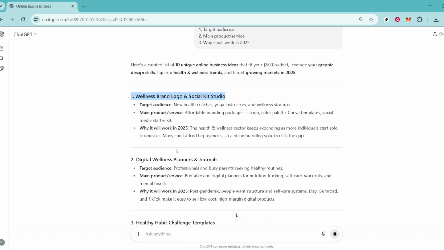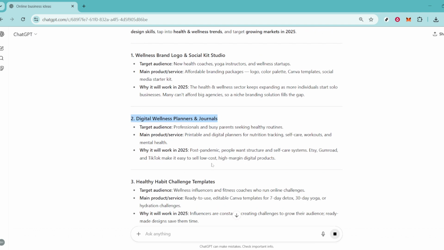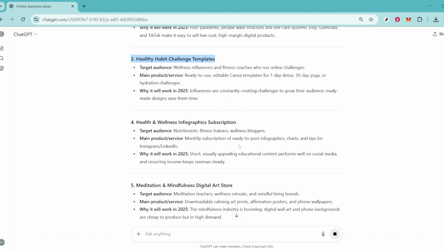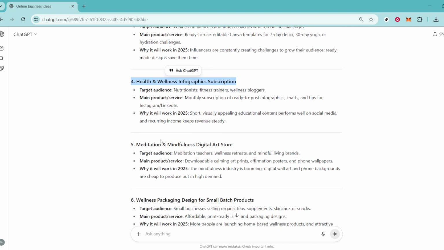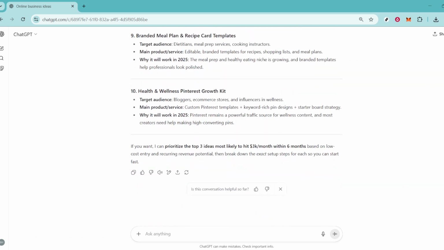With your request made, it's time to closely review the output from ChatGPT. Ensure you carefully look over each proposed idea. Use this moment to select one that resonates the most with you, something you feel excited and passionate about. Let's say you've decided on a printable wellness journal store, a concept that perfectly marries your design skills with the booming wellness sector. Your next task is to dig deeper into this chosen idea.